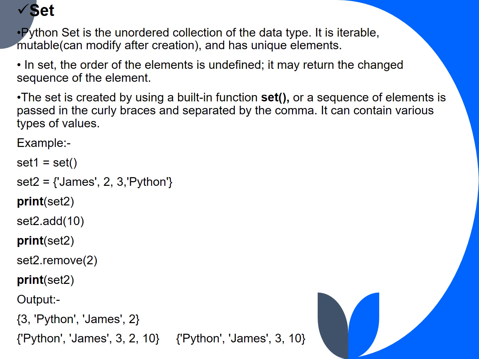The set is created by using the built-in function set, or a sequence of elements is passed in curly braces and separated by commas. It can contain various types of values. For example, we have set1 equals set, and set2 contains values such as James, 2, 3 and Python. First we are adding a value 10 and printing it, so we get the output. Then we are removing the value 2 and we get an output.